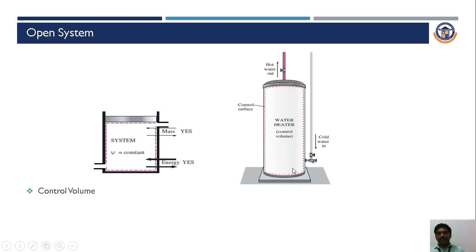For this particular water heater, the cold water inlet is carried out here, followed by the energy heat addition taking place. Due to the heat addition process, the water is heated up and the hot water leaves the system. So this is what happens in the water heater. In this case, both heat addition as well as mass transfer take place here. So this is the best example for an open system.